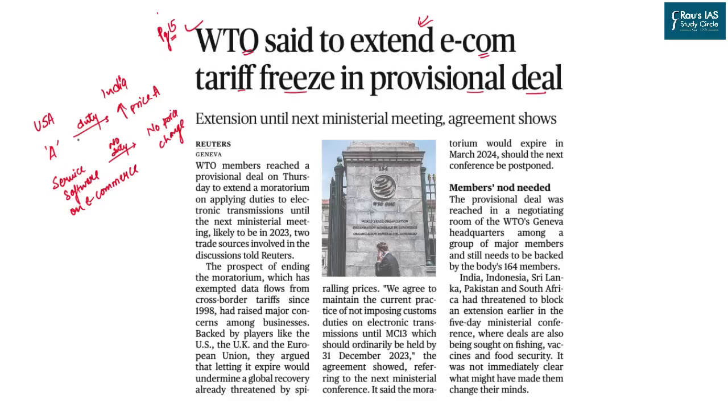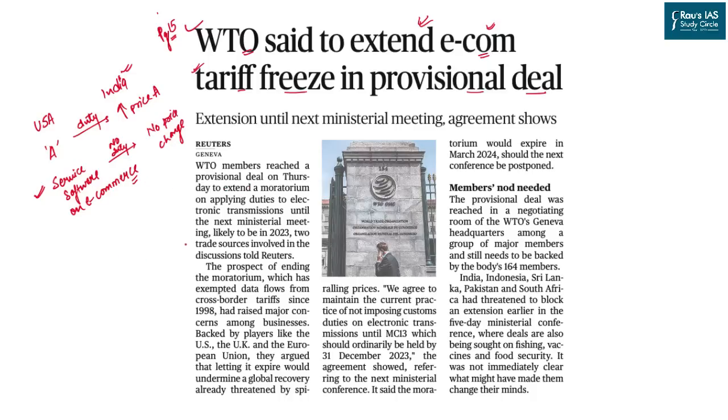Now, developed nations such as US and European countries want that the second situation should always prevail. There must not be any tax, any duty imposed on the e-commerce transactions globally. No tariff should be imposed on that. But developing countries like India want to impose such kind of duty on the e-commerce transactions coming from outside India. Now, World Trade Organization since the late 1990s was in favor of keeping the tariff out of the perspective.